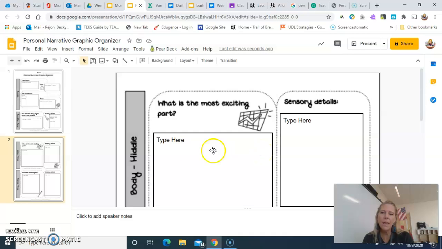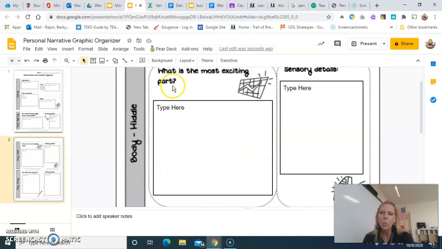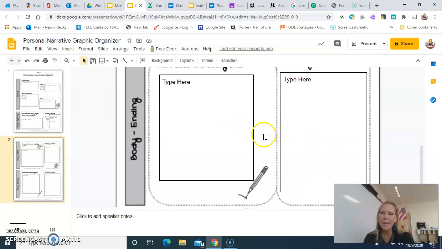Then the body, which is the middle. What's the most exciting part? I'm going to type that here. I'm also going to include some sensory details here as well. Then I'll go to my ending.